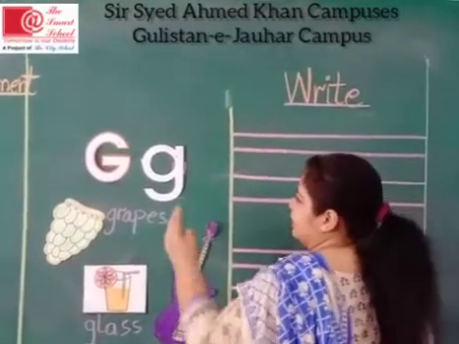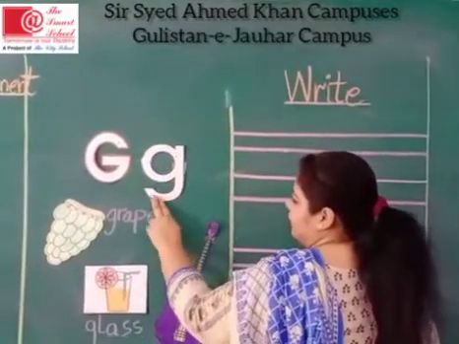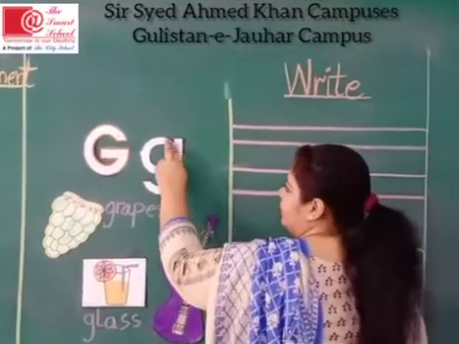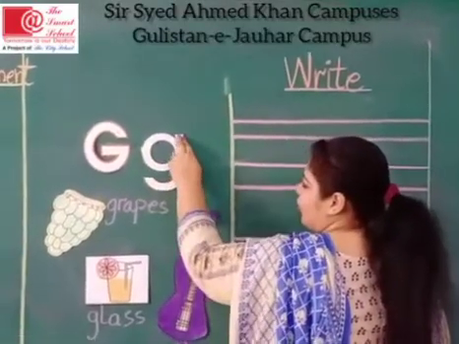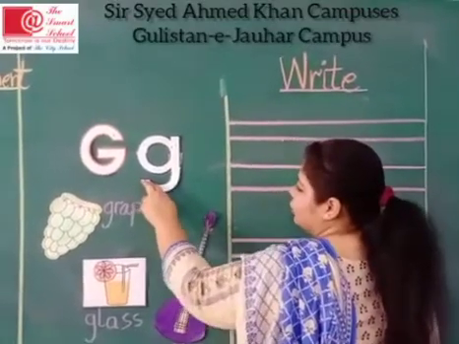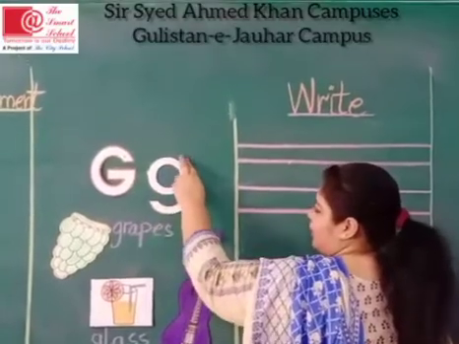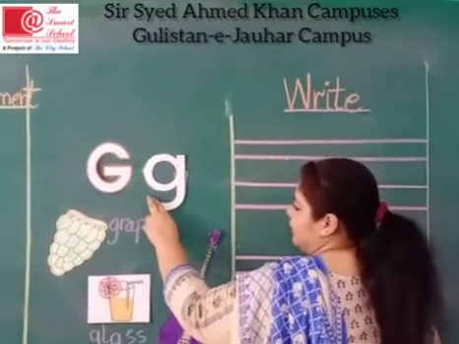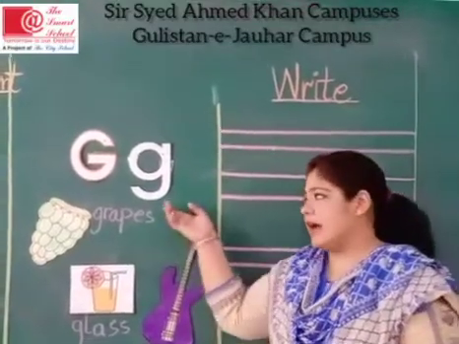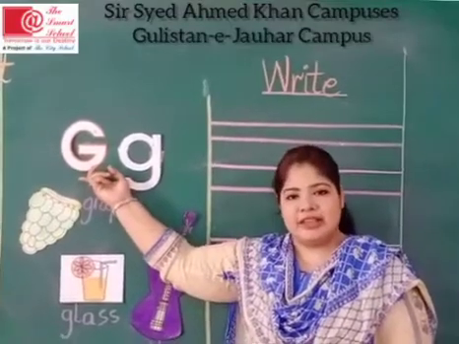Let's trace with me. Make a curve. Go up. Come down and make a round. This is sound G. Make a curve. Go up. Come down and make a round. Do it once again. Make a curve. Go up. Come down and make a round. This is sound G. The sound is G and the letter is G.